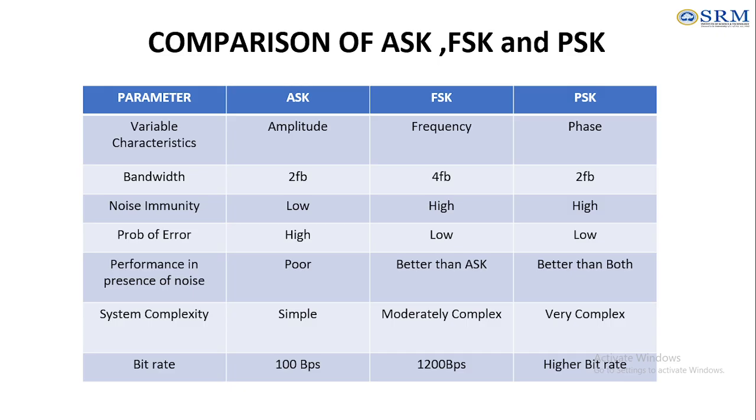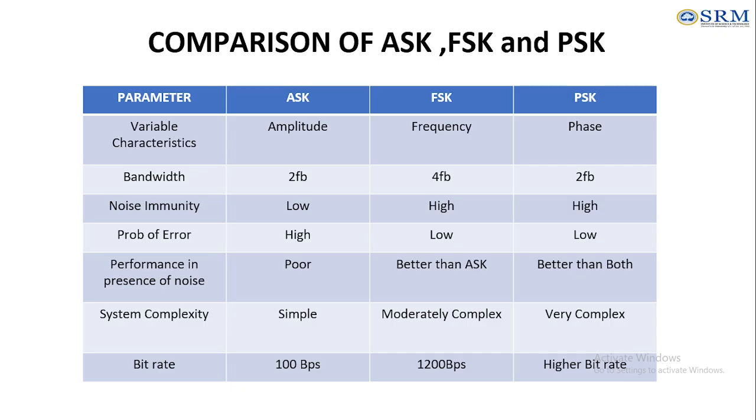And noise immunity will be very less in amplitude, but it will be high in the frequency as well as the phase. And another parameter is probability of error. The probability of error will be high in your ASK signal and will be very low in your FSK and PSK. And the performance in presence of noise will be very less in your ASK. It will be better in the FSK, and PSK will perform very well. And system complexity, as we know, ASK will be very simple, FSK will be moderately complex, and PSK will be complex here.